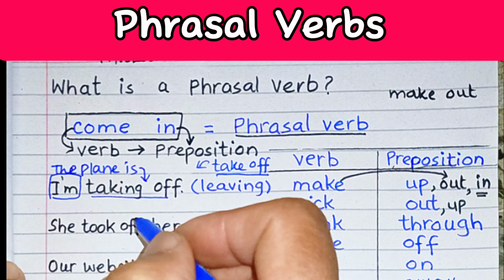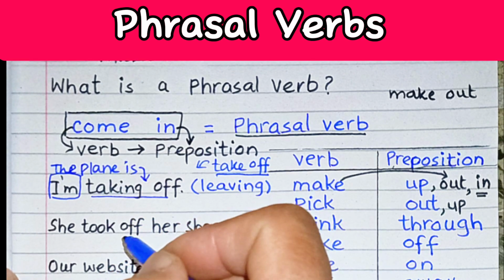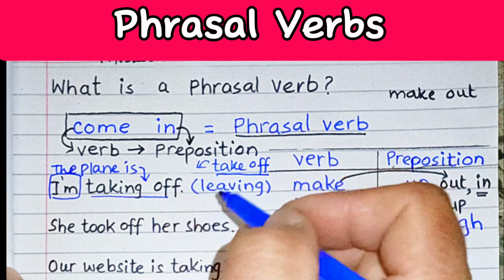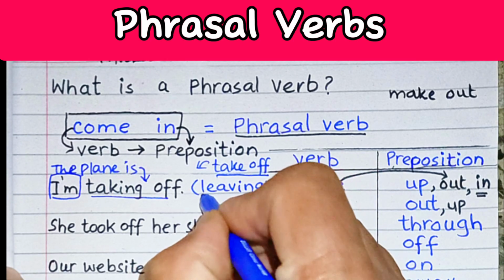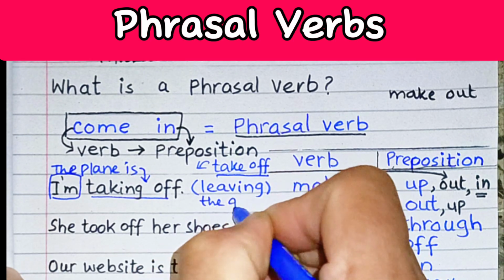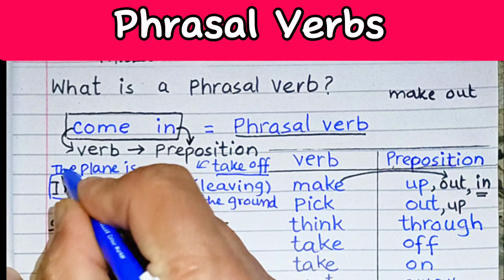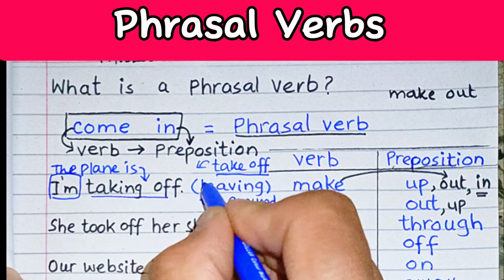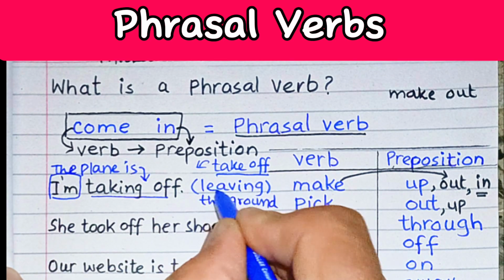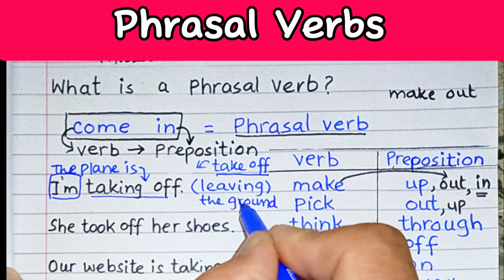So over here it means the plane is leaving the ground. So the plane is taking off means the plane is leaving the ground.